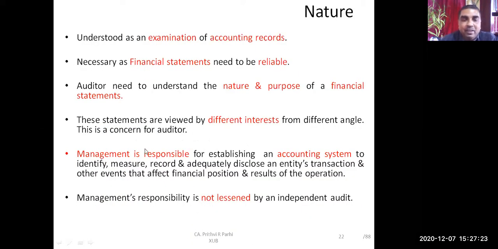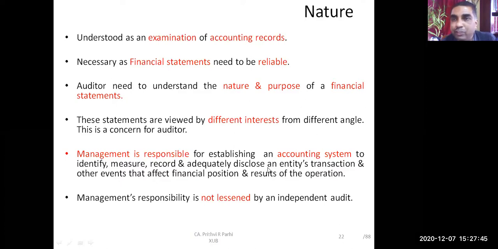Similarly, measurement. Suppose closing stocks are valued at a particular amount. Whether the valuation is right or not, it is management's responsibility to ensure that the valuation is correct. And whether things are recorded properly, and adequate disclosures.